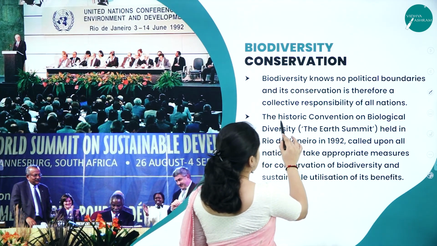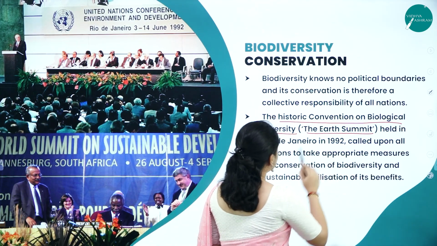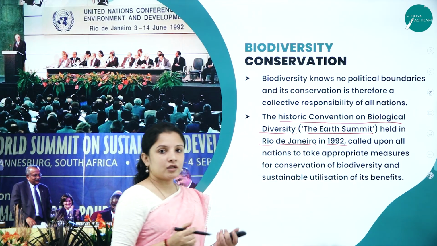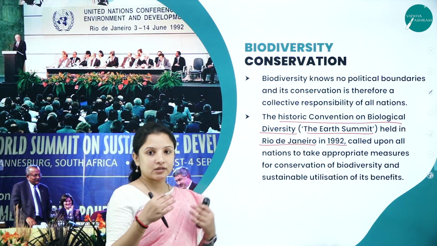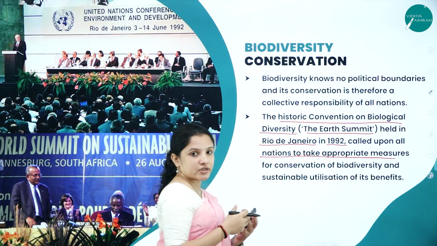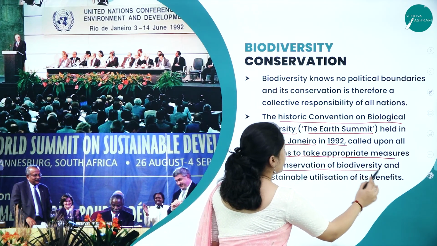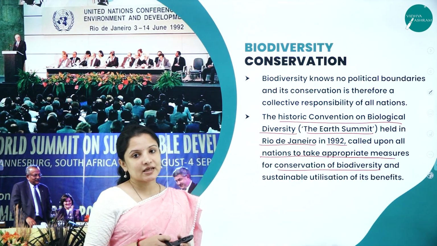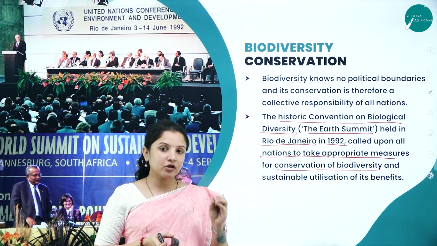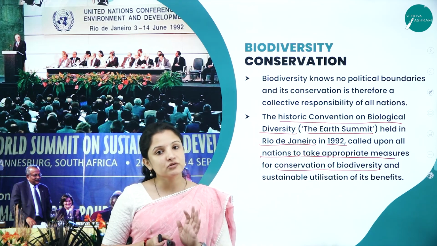The historic Convention on Biological Diversity, that is the Earth Summit, was held for the first time in Rio de Janeiro in the year 1992, wherein all the conservationists, naturalists and different people were called from different nations, and a discussion was conducted to take appropriate measures for conservation of biodiversity and also for the sustainable utilization of biodiversity. Sustainable utilization means you have to utilize the resources from biodiversity in such a way that you leave it for the future generation also.